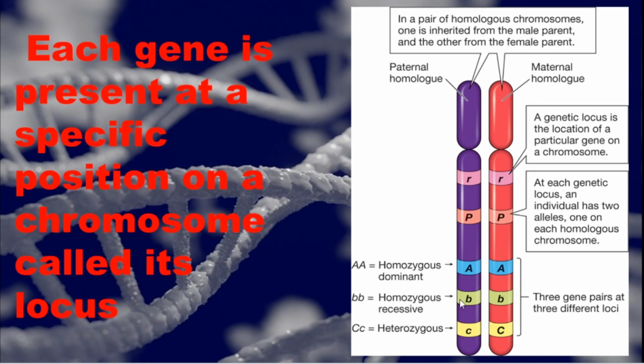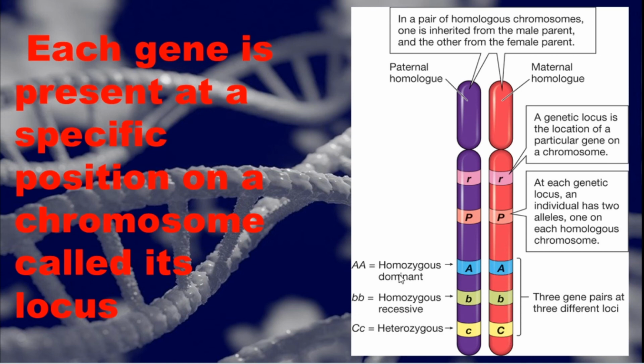So this is a homozygous recessive. Why do they call it recessive? Here small b and small b. So it is always a recessive character. The expression may not come out. So three gene pairs are at three different loci.